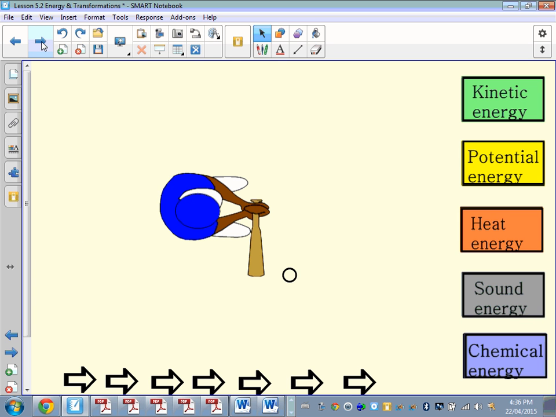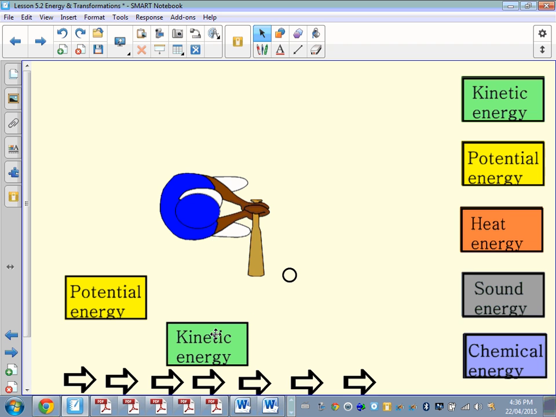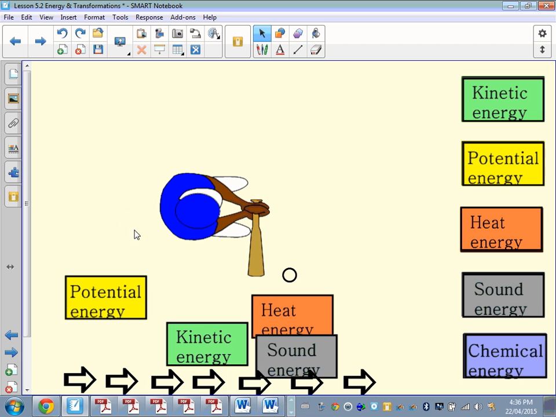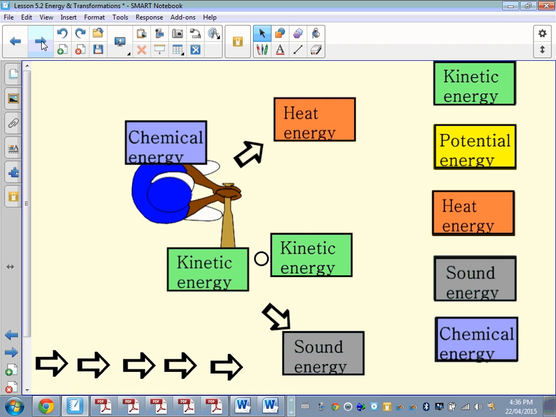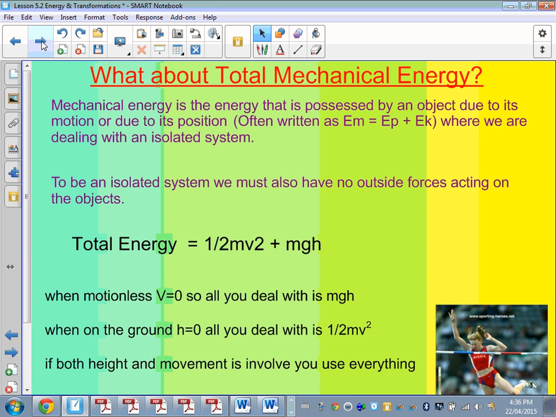Likewise, with a batter hitting a ball, we have potential energy in the bat at the very beginning, and all of that potential energy can be transferred to kinetic energy. We would also have heat between the bat and the ball. We would hear the ball, so there would be sound energy. So the reality is there are lots of energy transfers, sometimes called transformations. And we can go through some other examples, which we will go through in class.